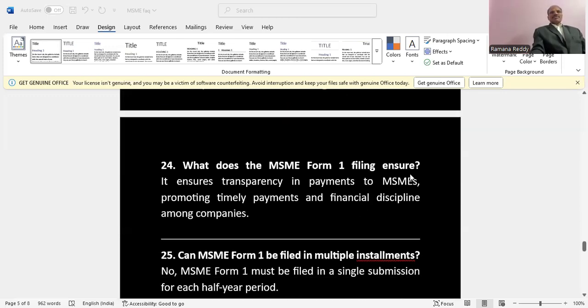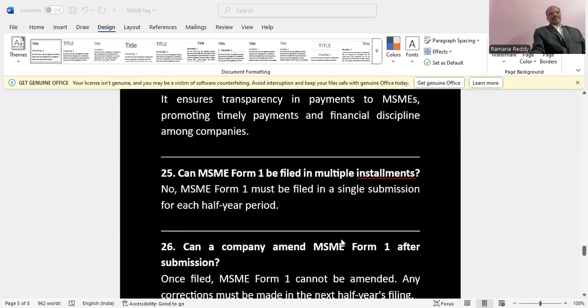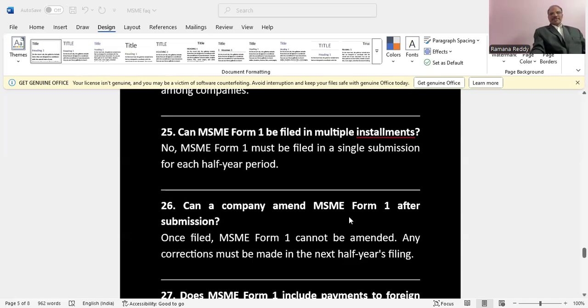What does the MSME Form 1 filing ensure? It ensures transparency in payments to MSMEs, with the federal government collecting data, promoting timely payments and financial discipline among the companies. Can MSME Form 1 be filed in multiple installments? No. MSME Form 1 must be filed in a single submission for each half year period.